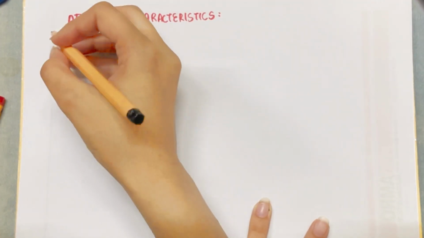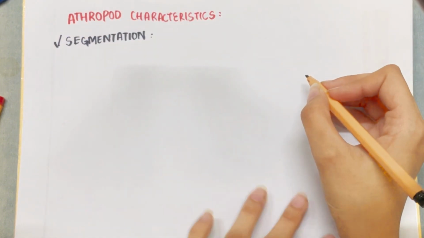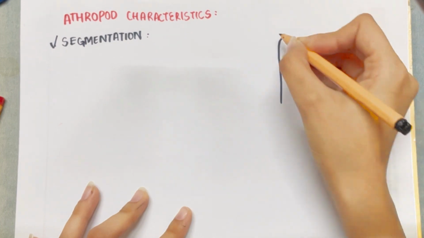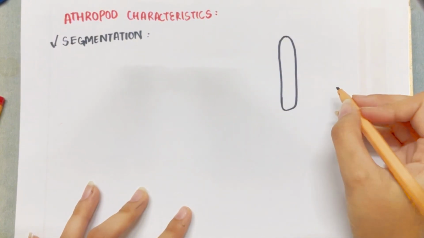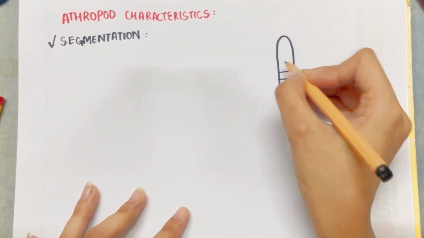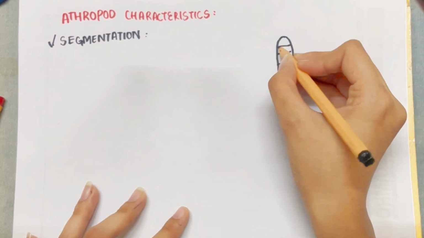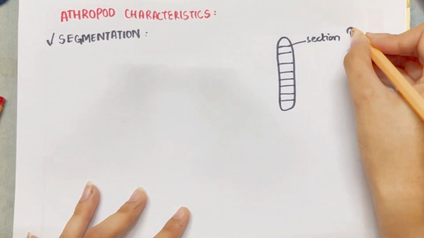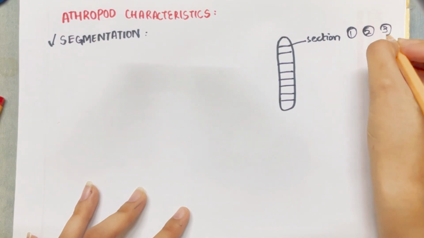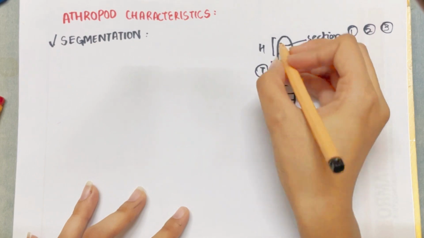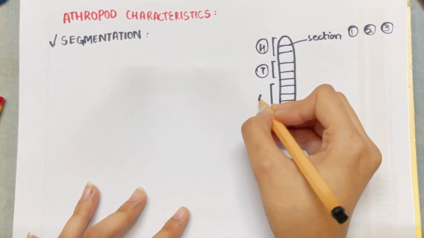Of the three key features, the first feature to be discussed is segmentation, that is, how the body of an arthropod is segmented into different sections. Let's say this is the body of an arthropod, and these are the segments. Segmentation means that the body is divided into three main sections: head, thorax, and abdomen. This is the head part, then we have the middle region that stands for the thorax, and then we have the lower region that stands for the abdomen.